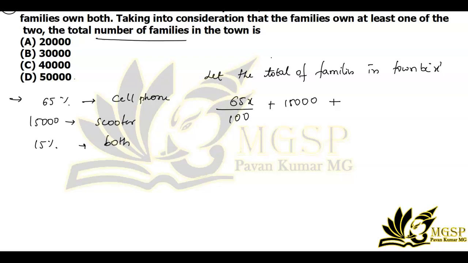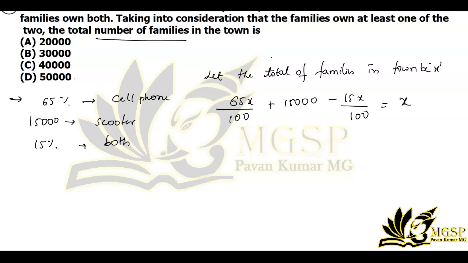Here we have to take the negative sign because these people have both a cell phone and a scooter. So it becomes 15x divided by 100. Then the total number of families will be x.